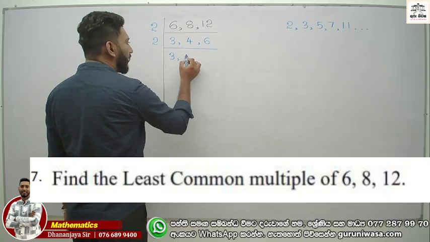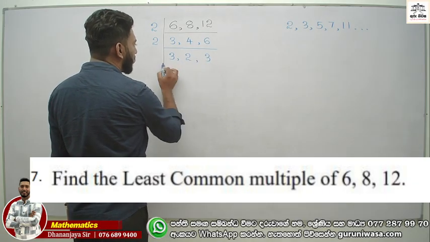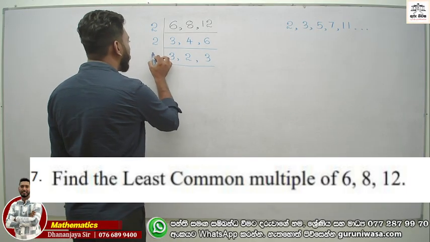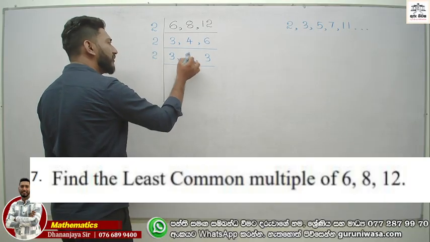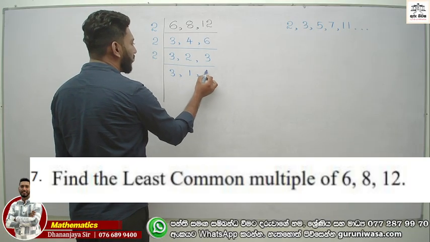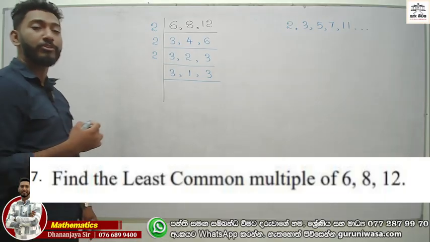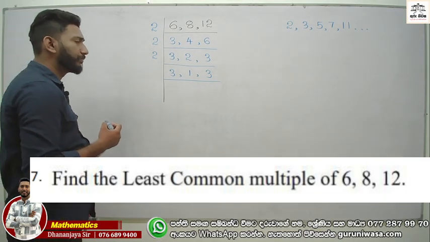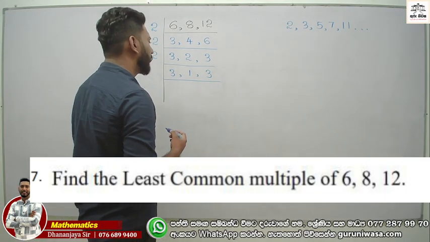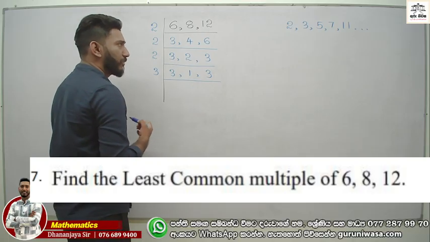Now 4 becomes 2 as well as 6 becomes 3. Now again, you can divide by 2 because 2 is here. Now 3, 1, 3. But in this case, we cannot use number 2 because 3 is there. Right? Not divisible by 2. Now the next prime number after 2 is 3.